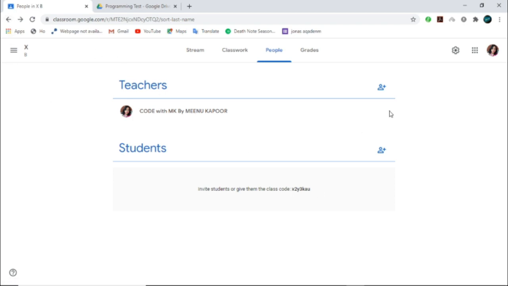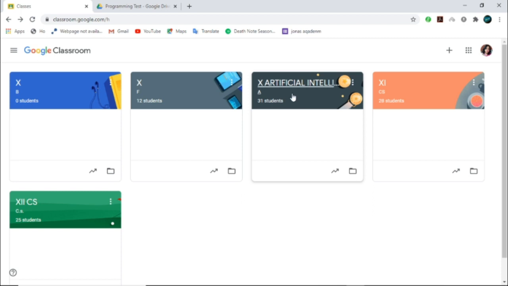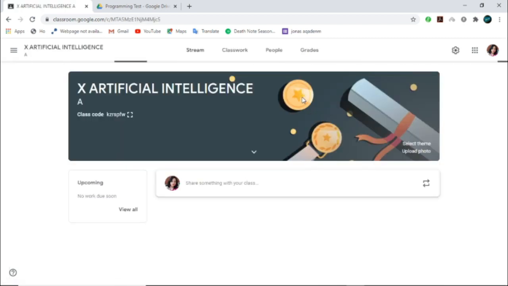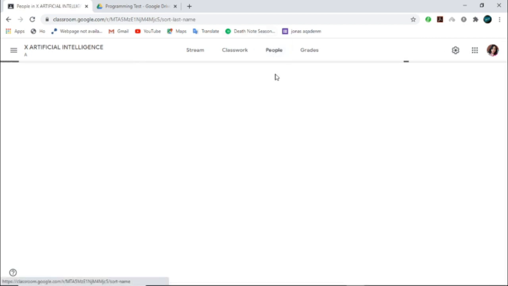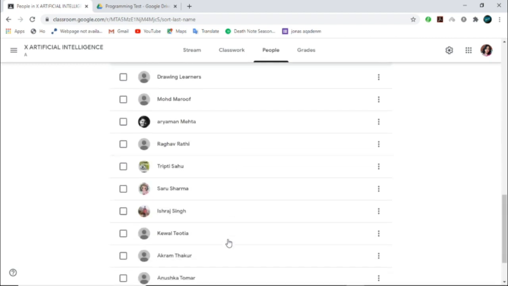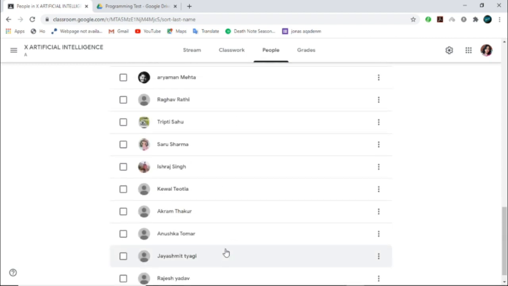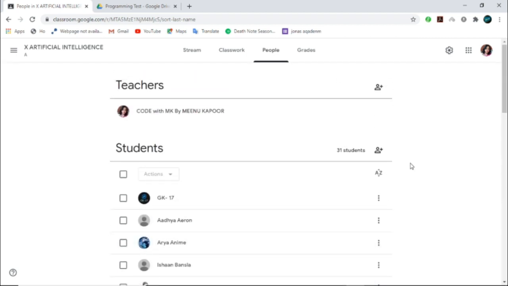Now I'll show you an already existing class that I have created. Say this is 10K with 31 students. I have clicked on this class. Now in People you can see all my students, right? These are the students that are already added in my class. If I need to add more, again I can click on this icon to add more students.